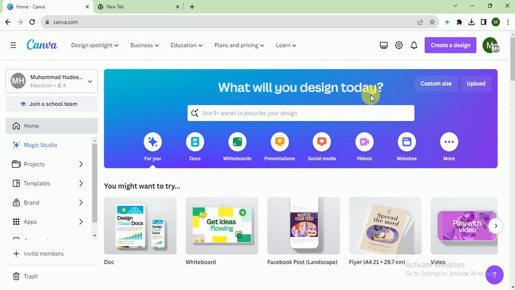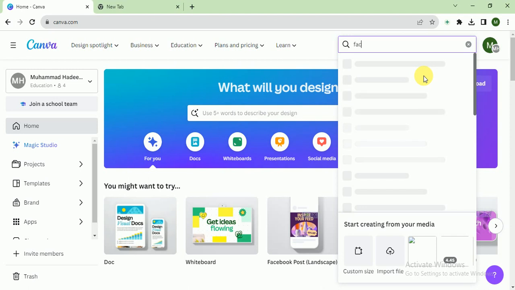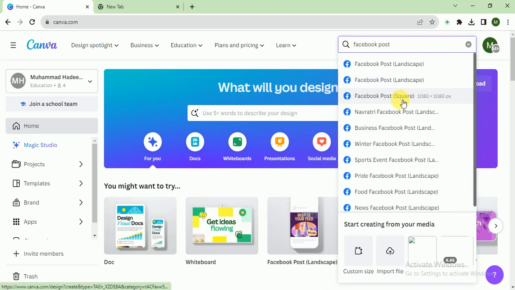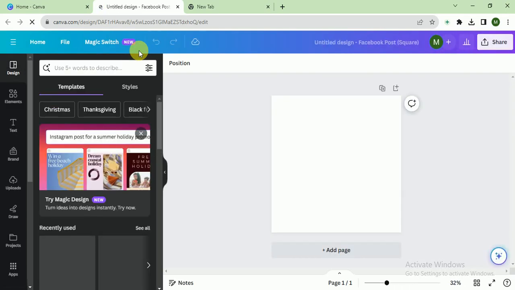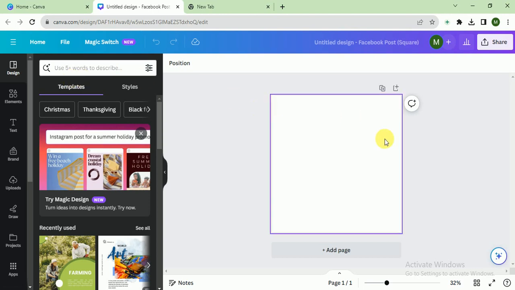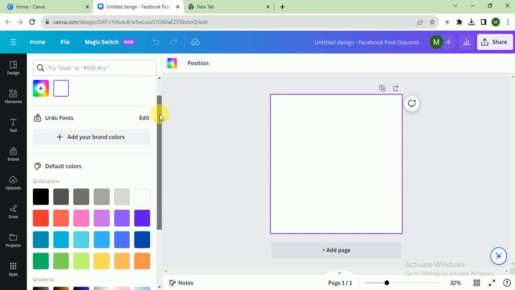So let's get started. I click on create a design. Here I search Facebook post. So I click on this. We make it from scratch, we do not use any template. So I click on this, and after that